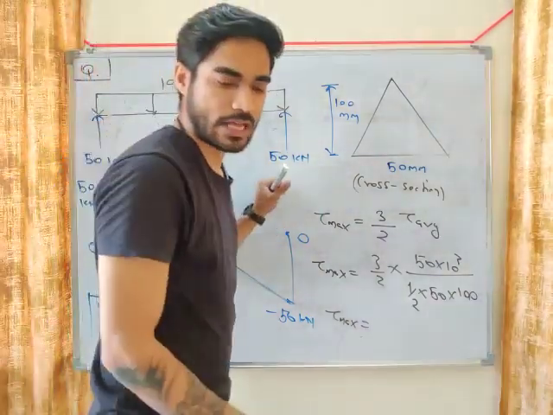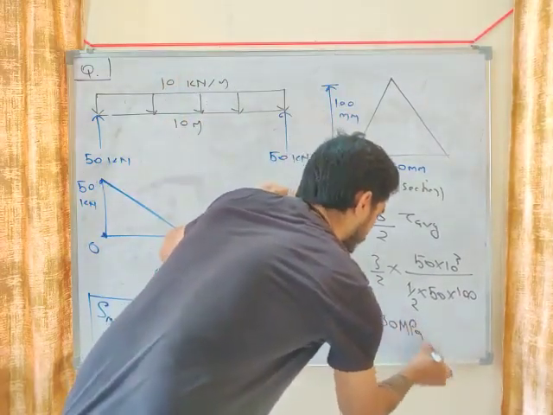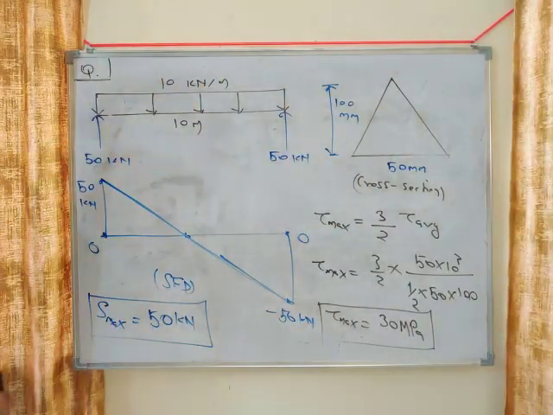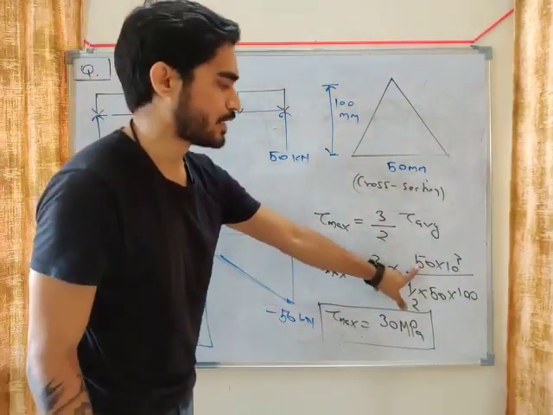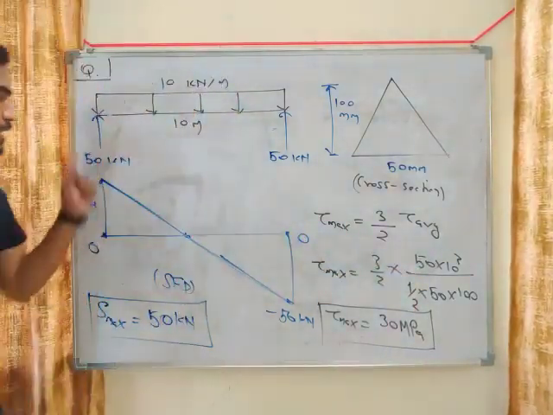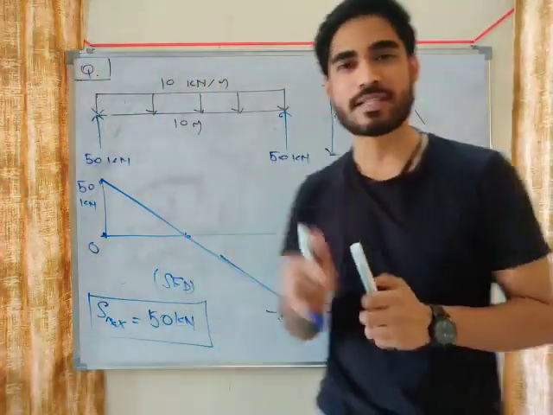Here if you calculate tau maximum, you will get 30 megapascal. So this is maximum shear stress. It will not be 60. People usually put 100 kilonewton here as shear force. That is not the maximum shear force. What is maximum shear force? Only 50 kilonewton. So do you understand what mistakes people make?